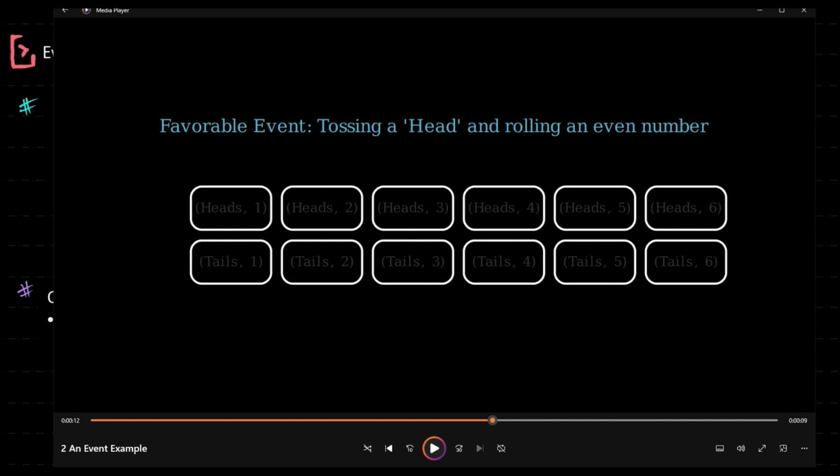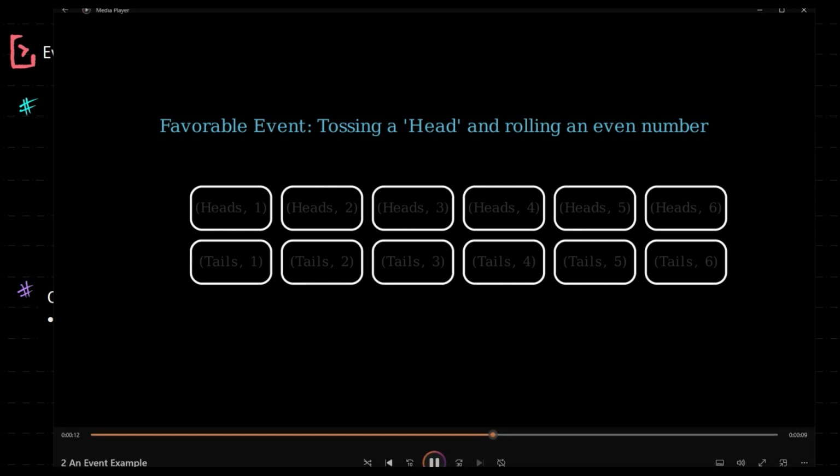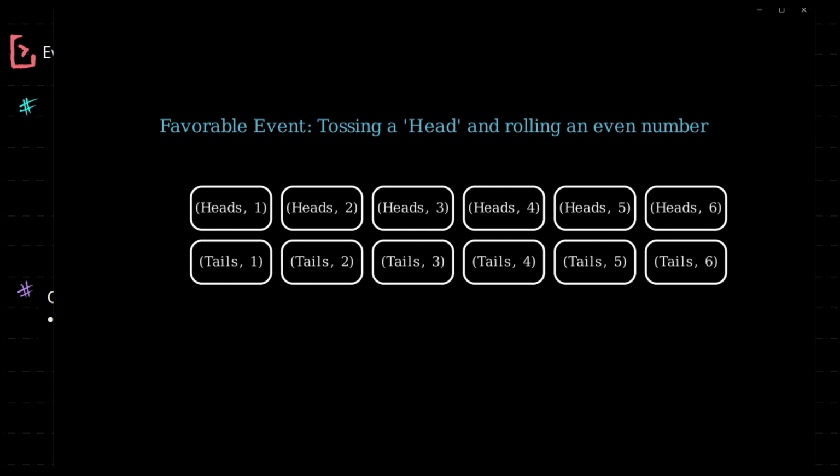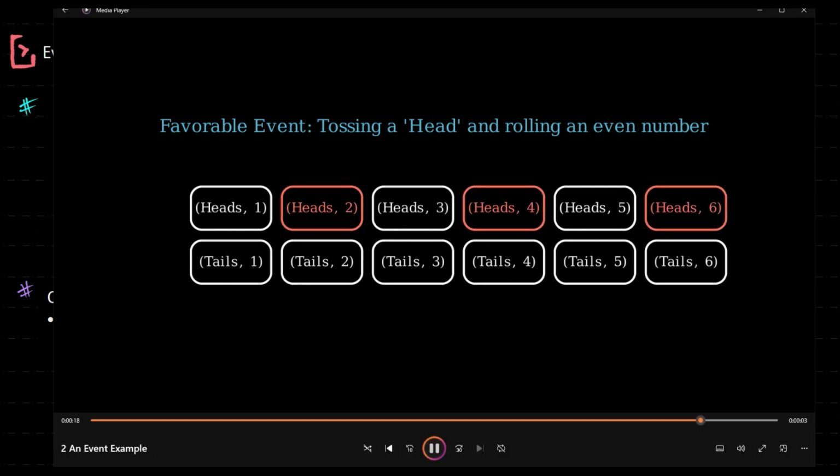I want you guys to pause and think over what our event is. Right? We need a head and an even number. So it's very simple and straightforward. So we have a head and a 2, a head and a 4, and a head and a 6. Those are our possible events.